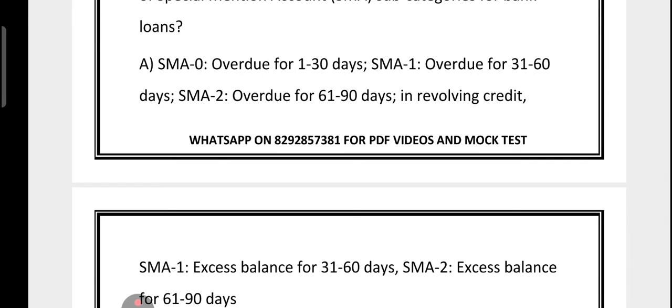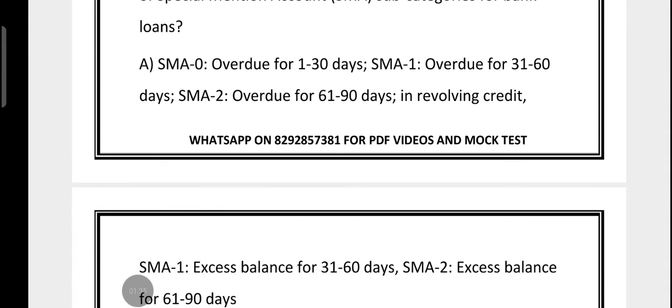First of all, option A, yes, this is spot on. Let's break it down. SMA 0 overdue between 1 to 30 days, SMA 1 overdue 31 to 60 days, SMA 2 overdue 61 to 90 days. And yes, if it is revolving credit like a cash credit or overdraft account, the rules are slightly different. It's about how long your outstanding balance stays over the sanction limit, right?